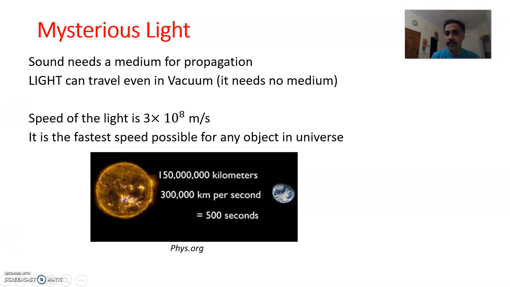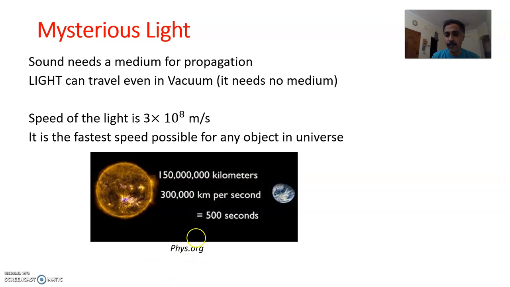So we know that the light travels at this incredible speed, 3 into 10 power 8 meters per second, or that is 300,000 kilometers. If we convert meters to kilometers, we remove 3 zeros, so 8 zeros becomes 5. So 300,000 kilometers per second. So this is the distance and this is the velocity or the speed, right?